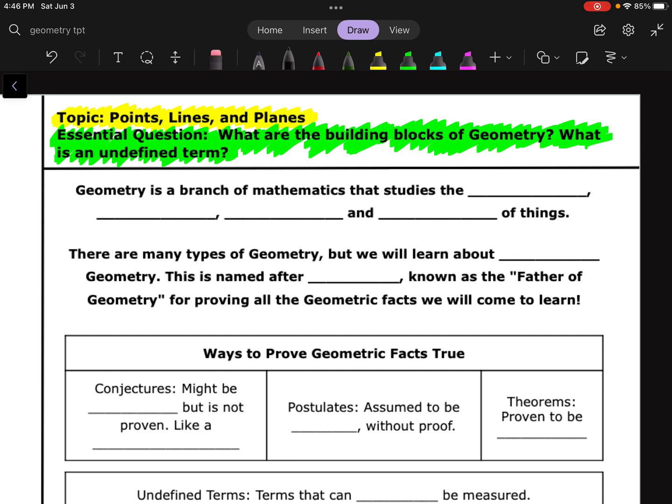So what is geometry? Geometry is a branch of mathematics that studies the distance, the shape, the size, and the relative position of things. We're going to be dealing with distance, shape, size, and position of different figures. And while there are many different types of geometry, the main one that we will be learning about is called Euclidean geometry.